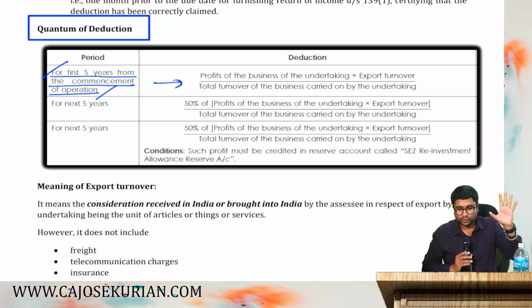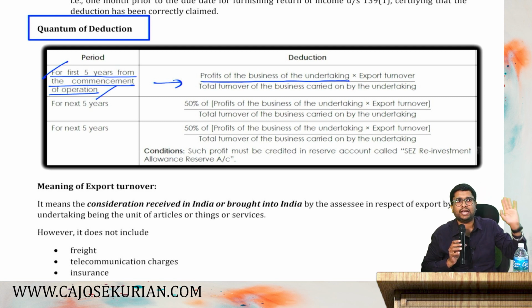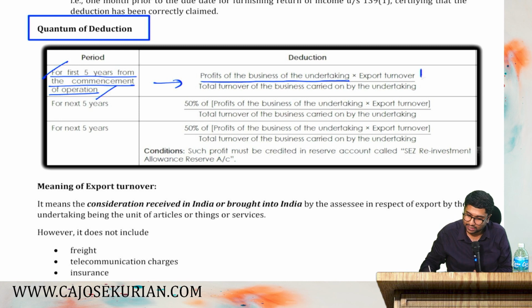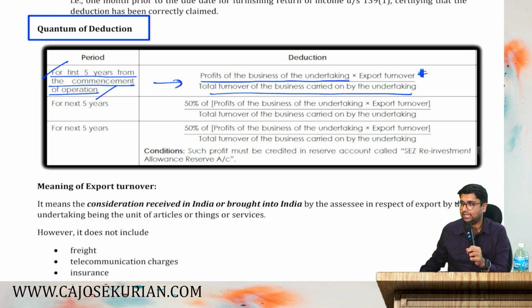Listen, first you need to take the entire profits of the undertaking which is in the SEZ. First you compute the entire profit according to the normal provisions of income tax. You compute the total profit. Then multiply it by the export turnover and divide by the total turnover. That amount will be the exemption under section 10AA.